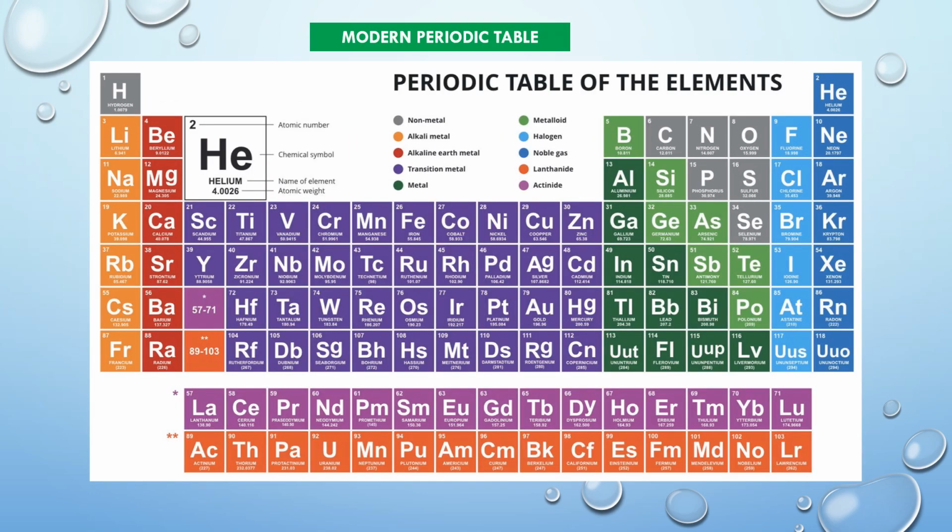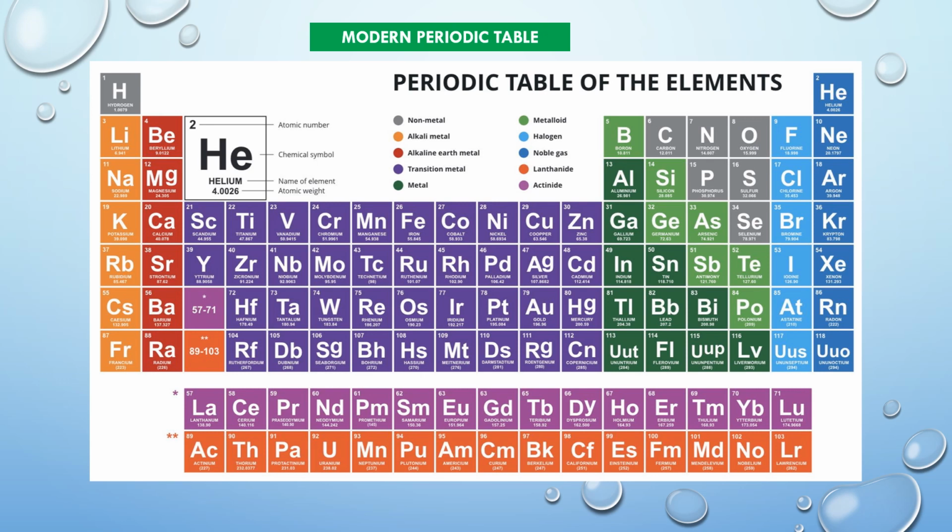A table in which elements are arranged in the order of increasing atomic number in the manner that the elements with similar properties fall in the same vertical column is known as periodic table. The periodic table provides a useful framework to classify, systemize, and compare all of the many different forms of chemical behavior.